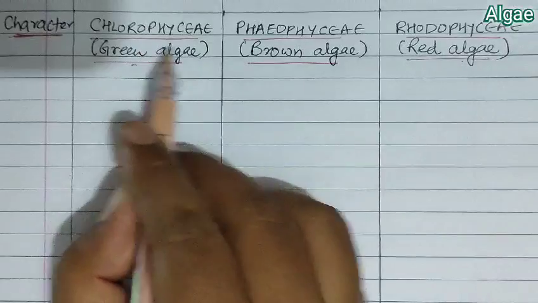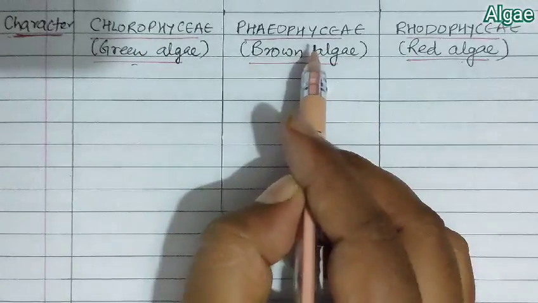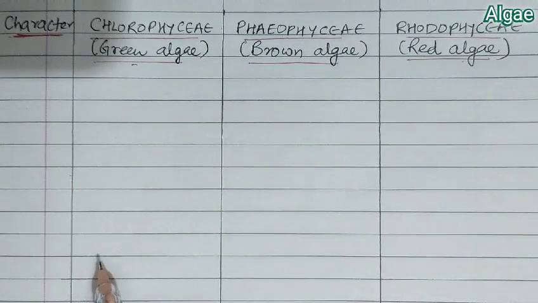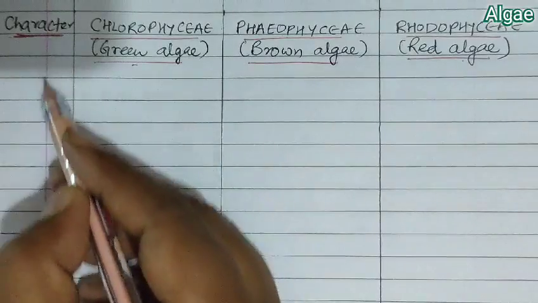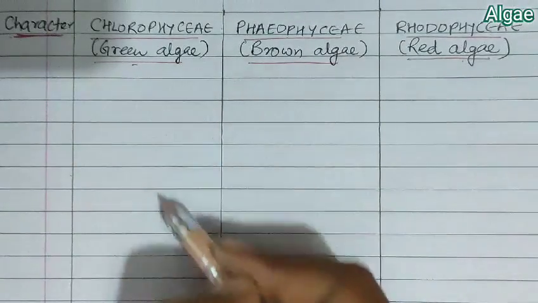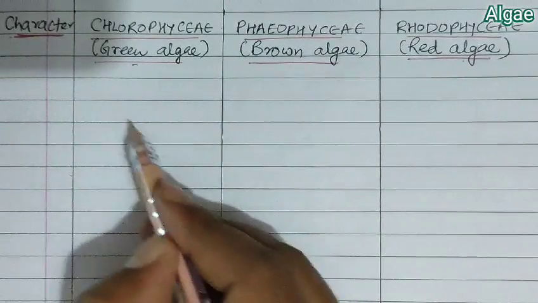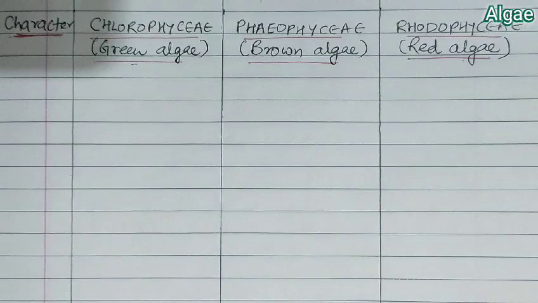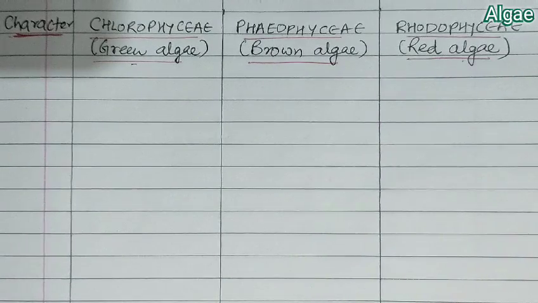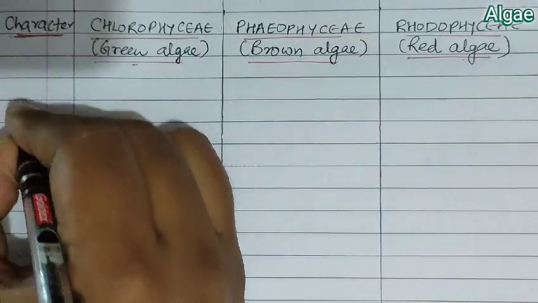And we are going to study all the characteristics of these three algae in a comparative analysis. So we are going to write all the characters this side, the name of the character and how the specific character developed in these algae. So when we talk about the specific character, first we talk about their habitat.